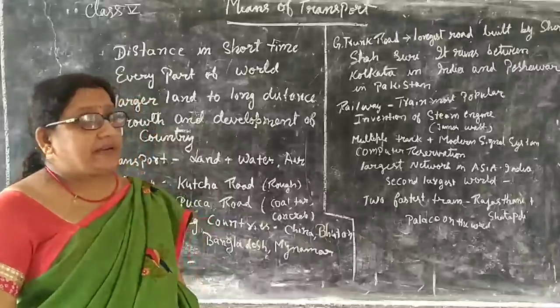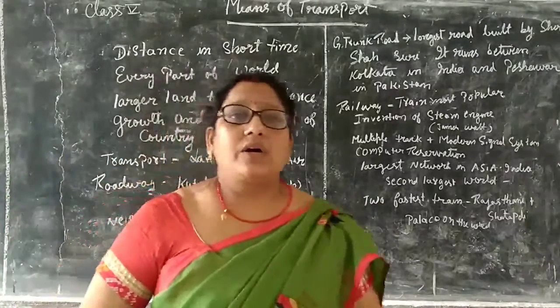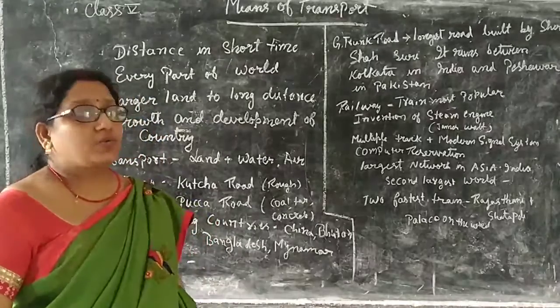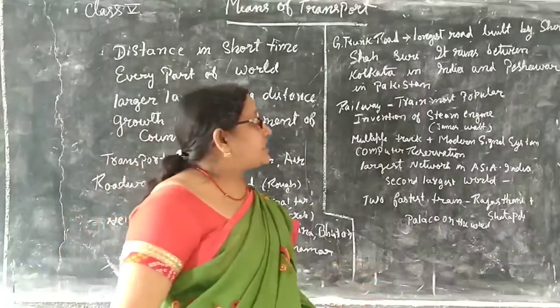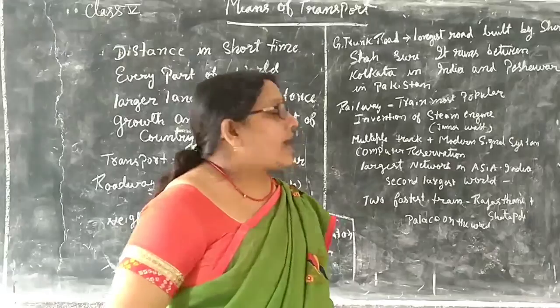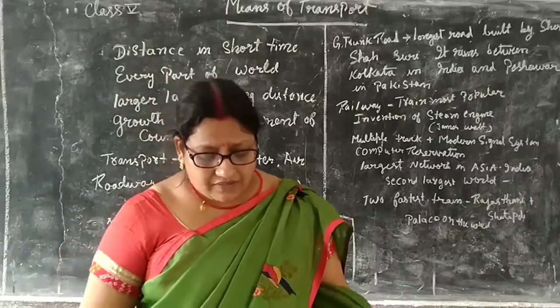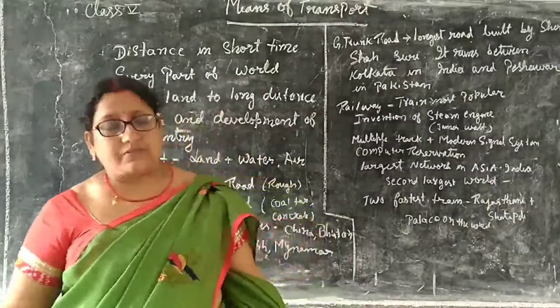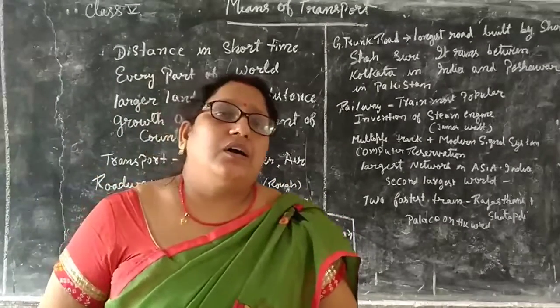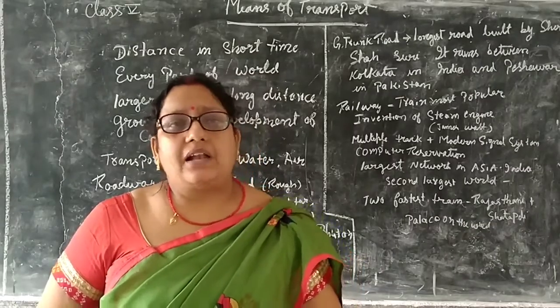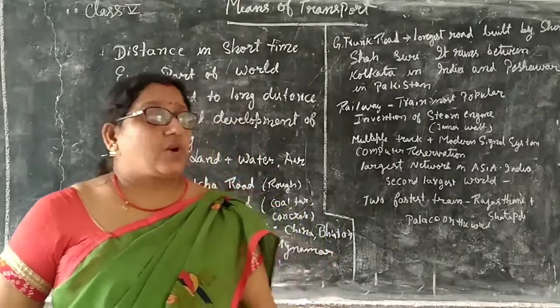So I am repeating again, this is the longest road which was built by Sher Shah Suri, and it runs between Kolkata in India and Peshawar in Pakistan. We can cover any part of India with the help of roadways.